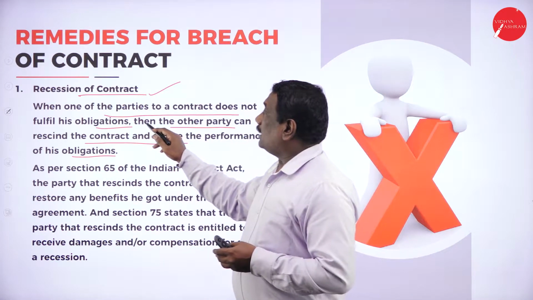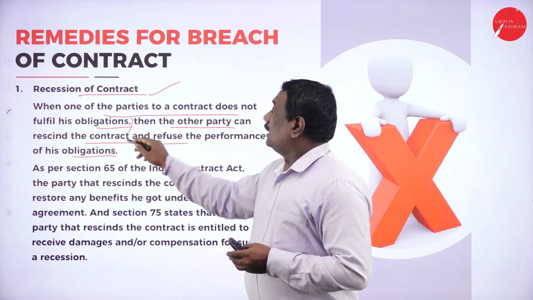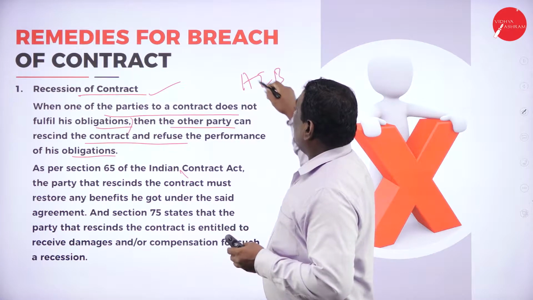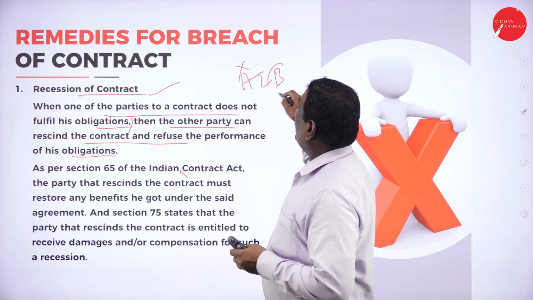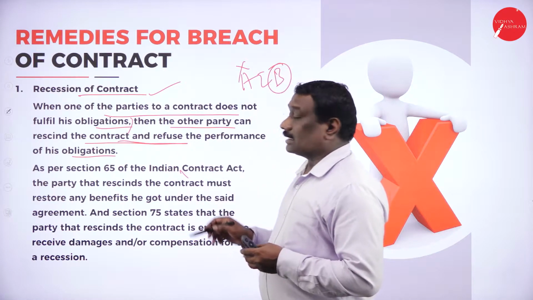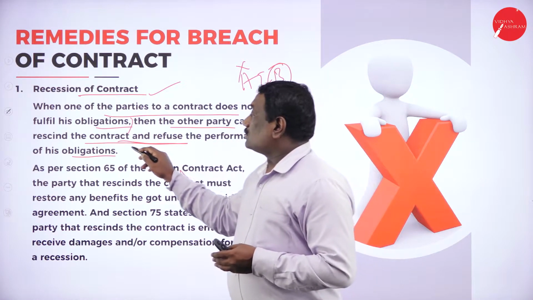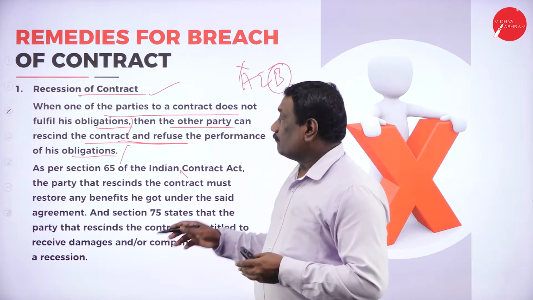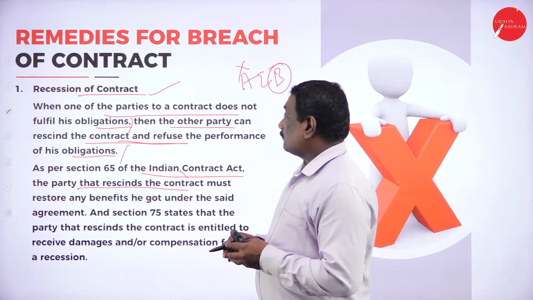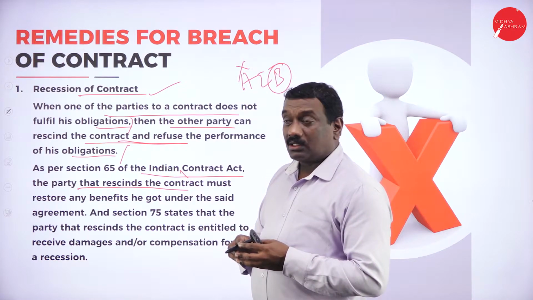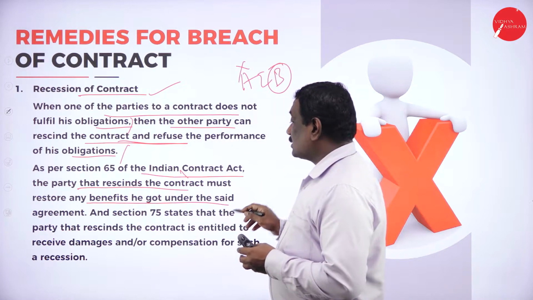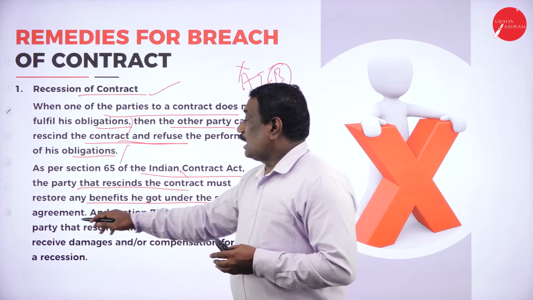So when one of the parties is not fulfilling the obligation, in that case, the other party, say A and B we have. So A is not doing his obligation and B is the sufferer for that. So here this B can rescind the contract. That means he can refuse the performance of his obligation towards A. So as per the Indian Contract Act, the party that rescinds the contract must restore any benefits he got under the said agreement.